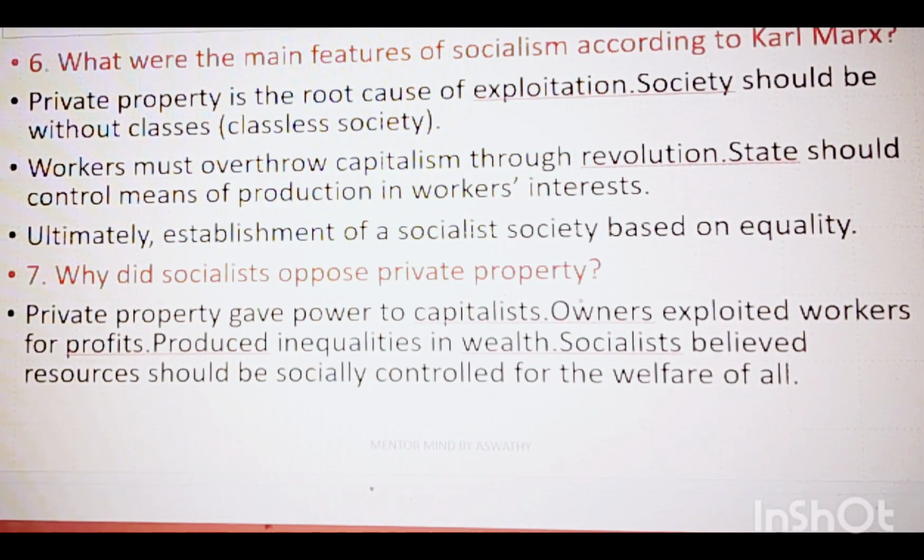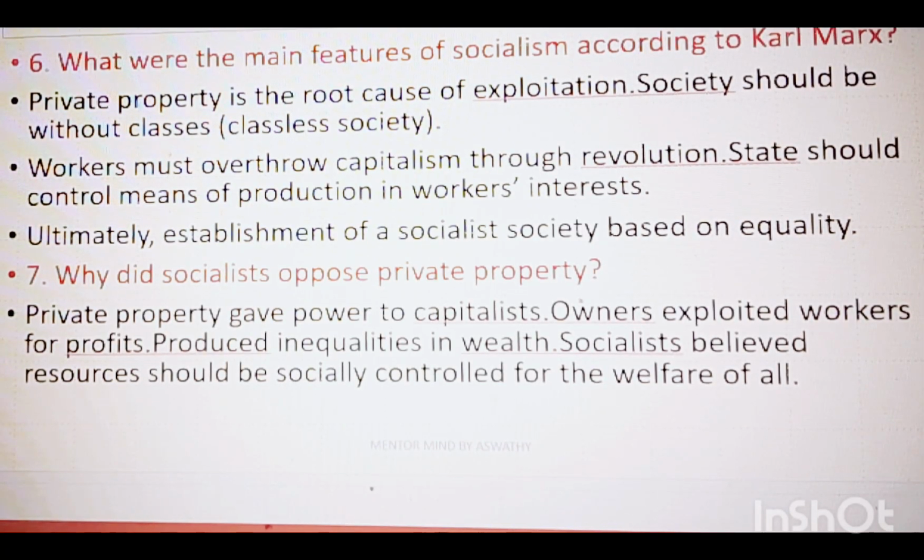Next, what were the main features of socialism according to Karl Marx? Okay, the first point is private property is the root cause of exploitation. The ownership of property in the hands of few people always leads to exploitation.